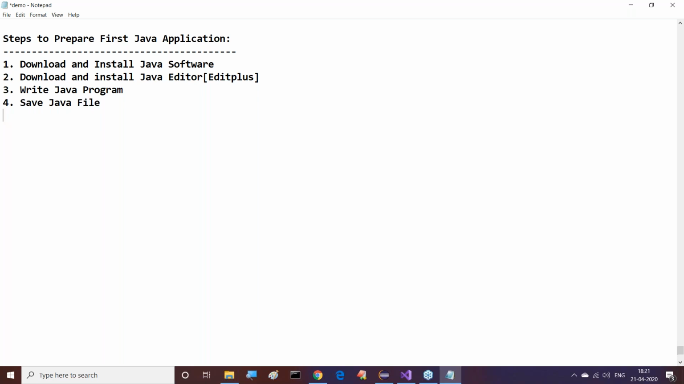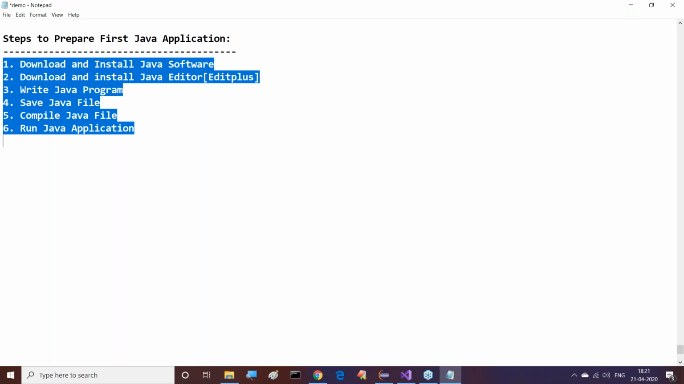Save Java file. And the fifth one is which one? Compile Java file. And the sixth one is which one here? Run Java application. That's it. These are overall 6 steps we require if you want to prepare Java applications.